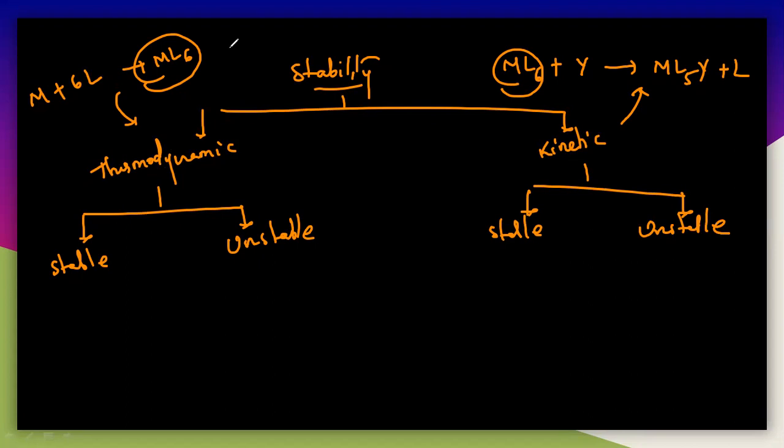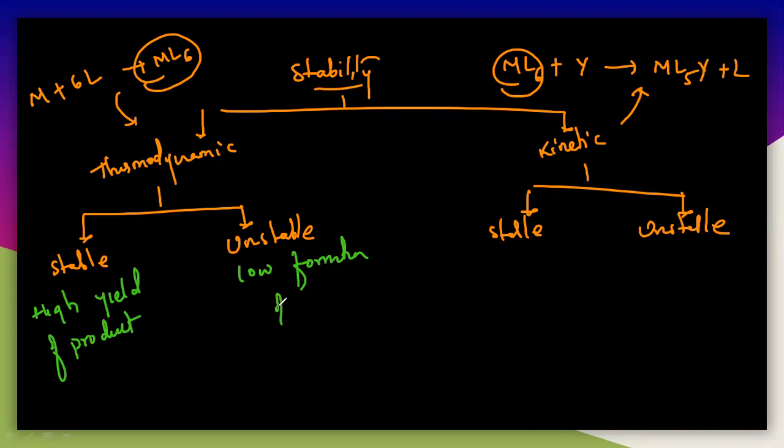So the main difference is that thermodynamically stable means whatever product you are getting is with very high yield. High yield of product formation here, and low formation of product for the unstable one. So this thermodynamic stability and instability can be decided with the energy of the product.